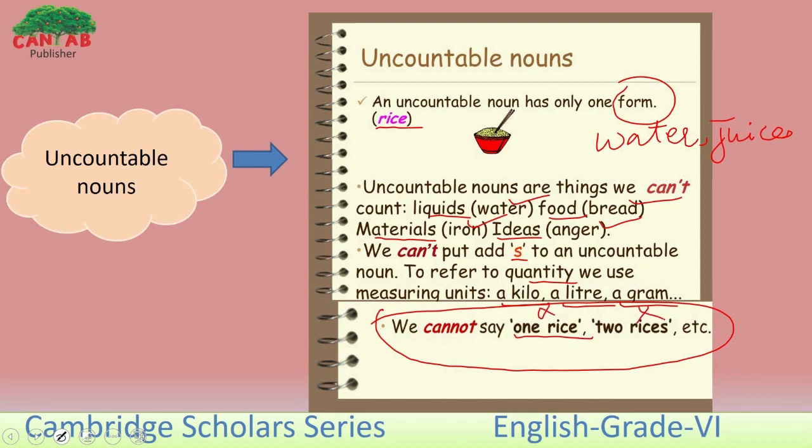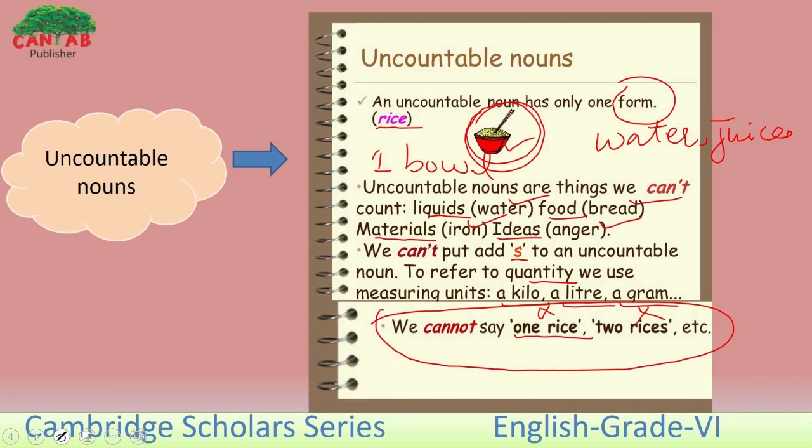But if we consider the ball of rice here, we will consider it one, because here we are talking about the ball only. We are not talking about the rice. We are talking about the ball only, the ball of rice only. It can be counted.